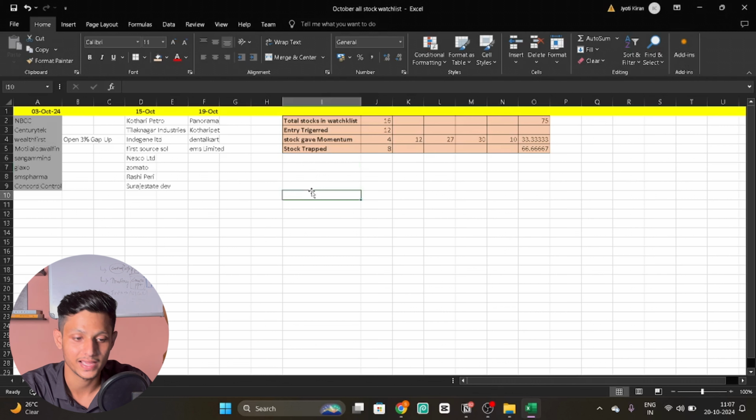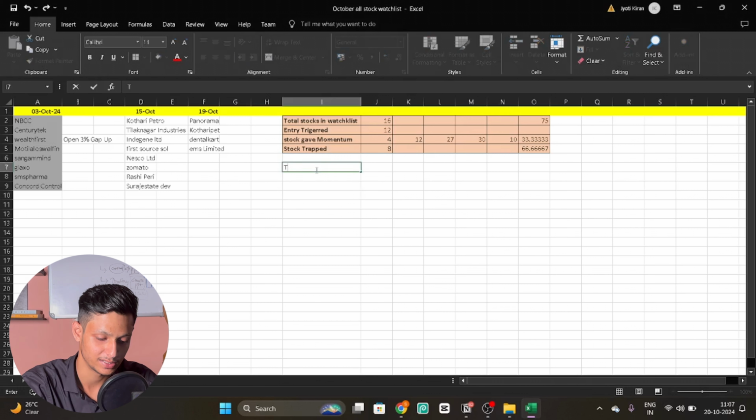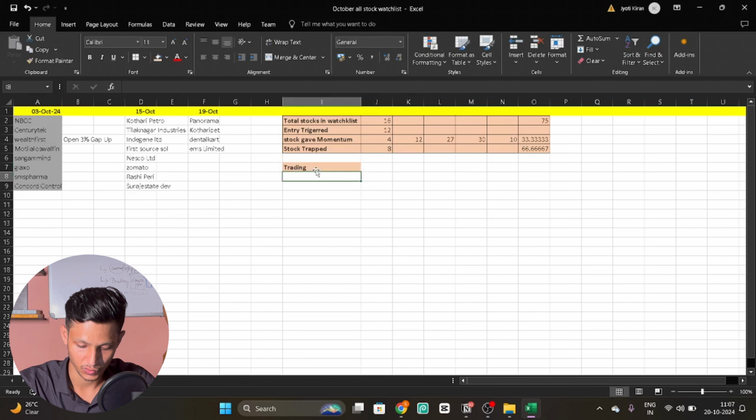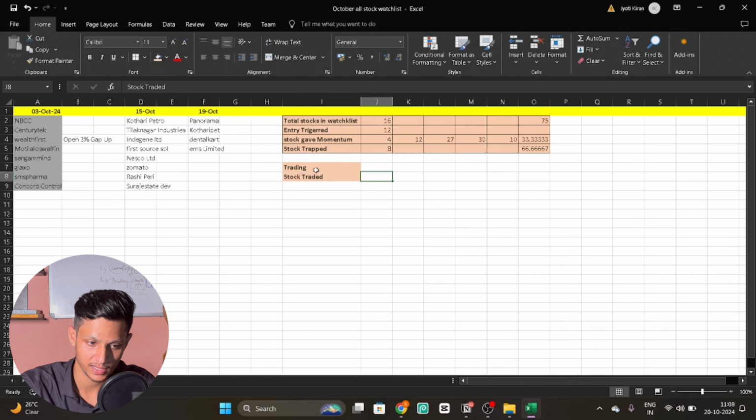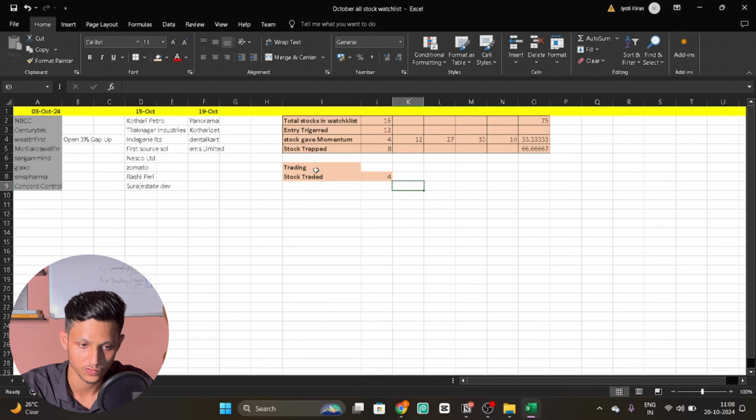But what is there in my hand? So in my hand is my trading data. I'll show you the trading data, and I'll show you the total stocks traded, how many stocks I traded till now. So stocks traded, that is 4, just 4 stocks I traded.